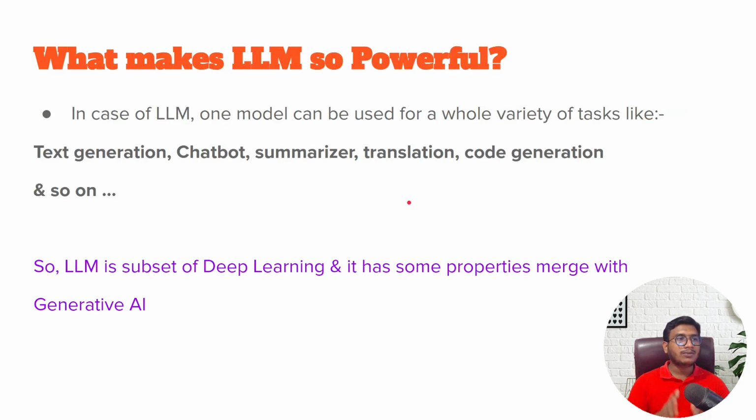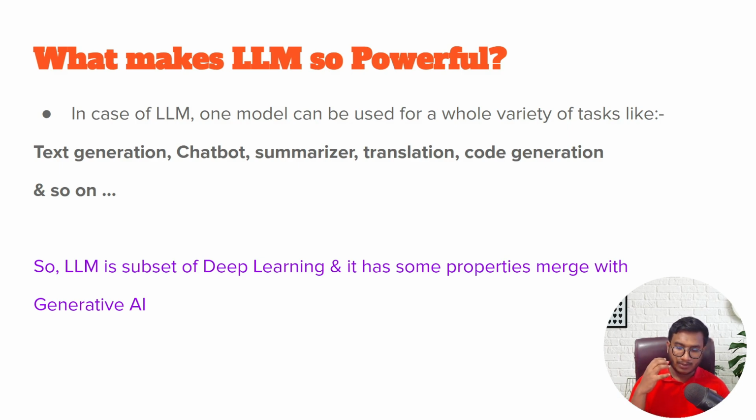Now let's try to understand what makes LLM so powerful. As I already told you, in case of LLM, one model can be used for a whole variety of tasks. Text generation you can perform, chatbot you can perform, summarization, translation, code generation you can perform. That means whatever tasks you have inside NLP, all the tasks you can perform with the help of one model, which is nothing but the large language model. So that's why LLM is so powerful, because in our traditional language models, we can only perform one specific task.